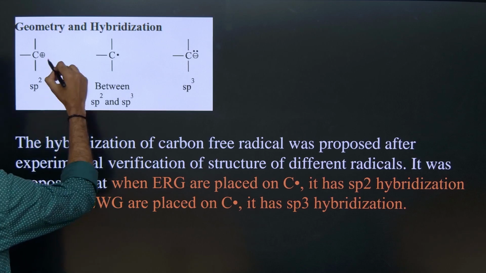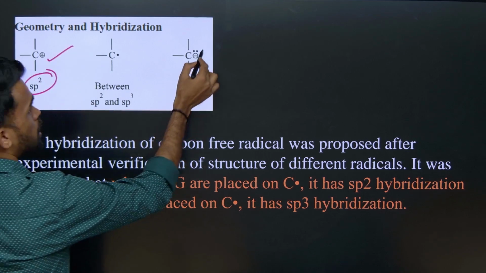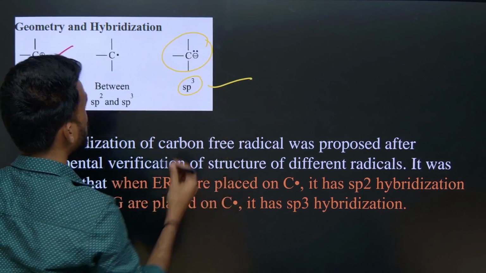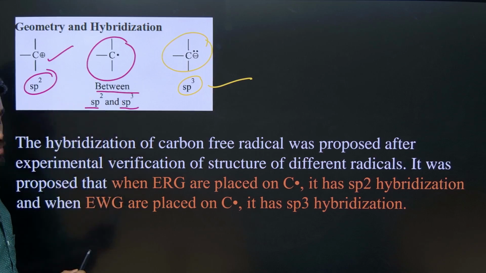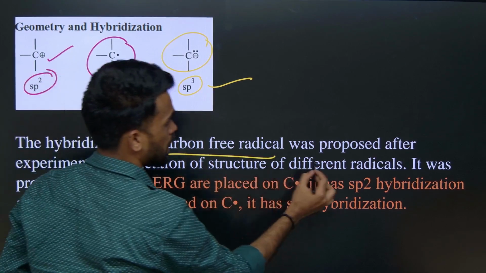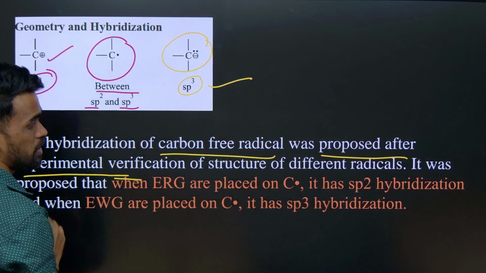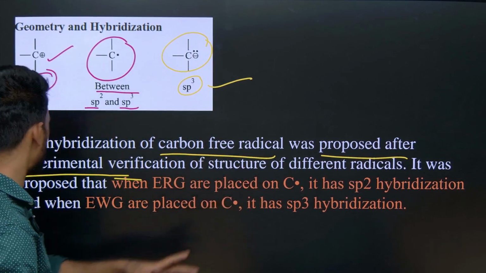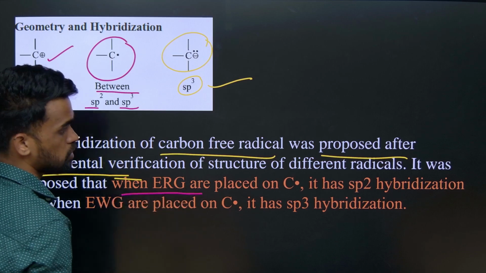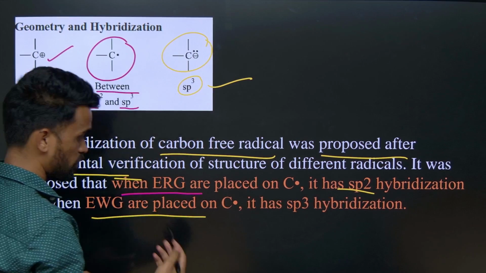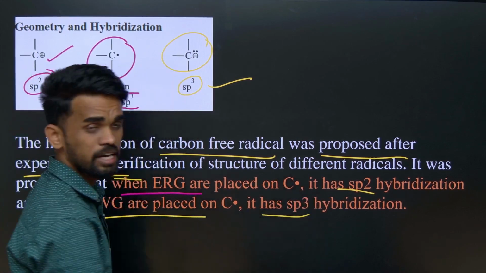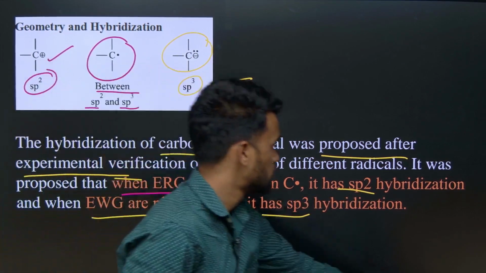So for carbocation always sp2 and for carbanion always sp3, but for free radical it will be sp2 or sp3. The hybridization of carbon free radicals was proposed after experimental verification of the structure of different radicals. When electron releasing groups are placed, it has sp2, and when electron withdrawing groups are placed, it will be sp3 hybridized. I hope these things are very clear to you.